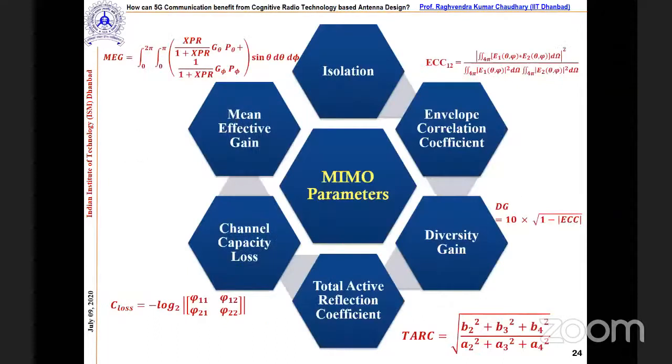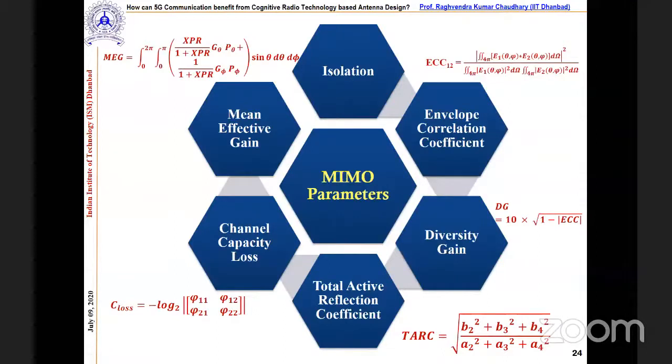Now coming to the MIMO parameters. When we are designing the MIMO antenna, there must be certain parameters we should know, correct? What are we supposed to characterize, how will we characterize the MIMO antenna? Here you can see 6 hexagonal boxes. I have written the different parameters, and let's just start with isolation. Isolation is one of the very important properties, correct?